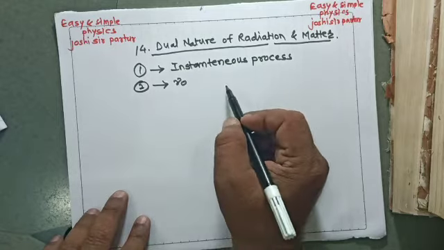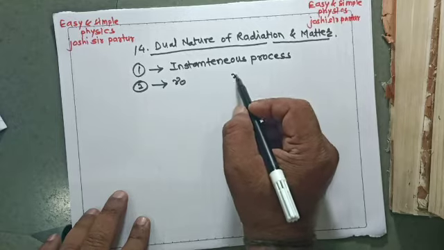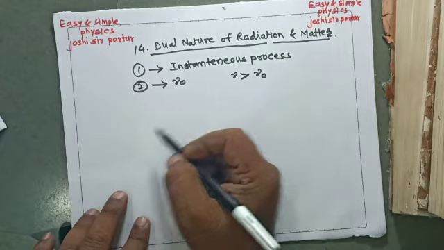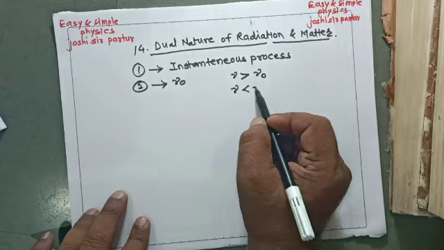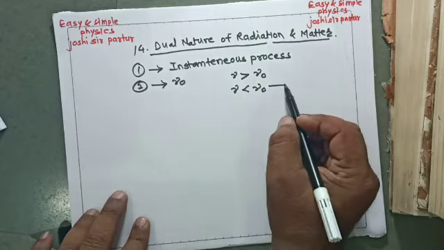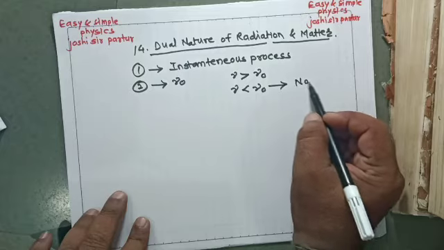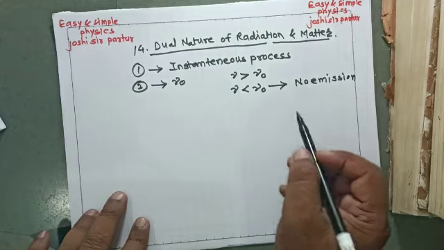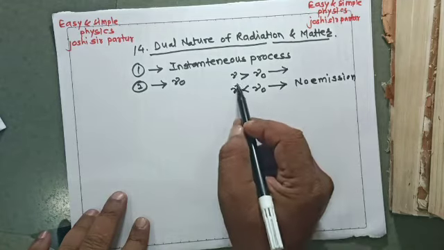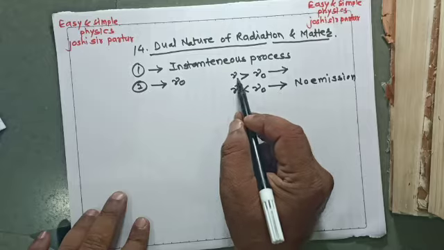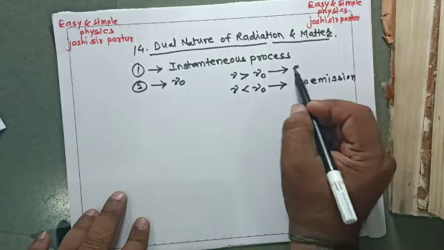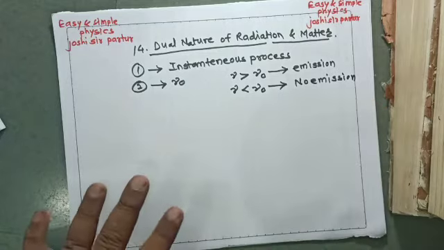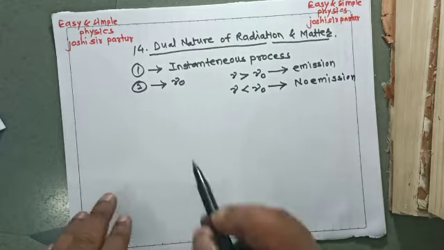Below this frequency, where the incident frequency is less than the threshold frequency, no photoelectric emission is there. But above it, where the incident frequency is greater than the threshold frequency, there is photoelectric emission. Such a frequency is called the threshold frequency.